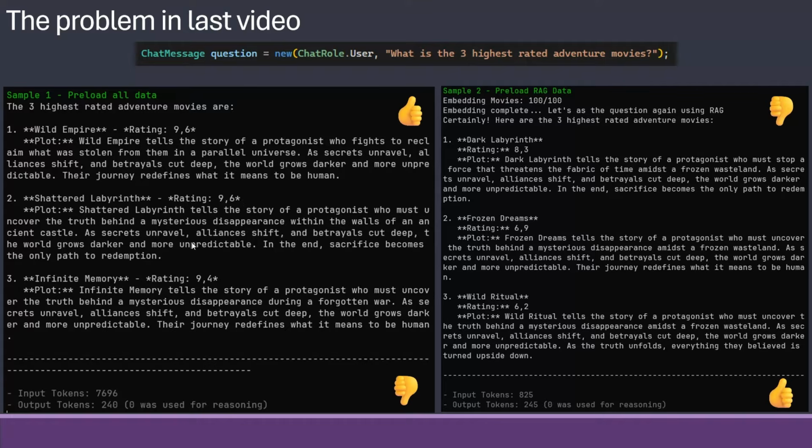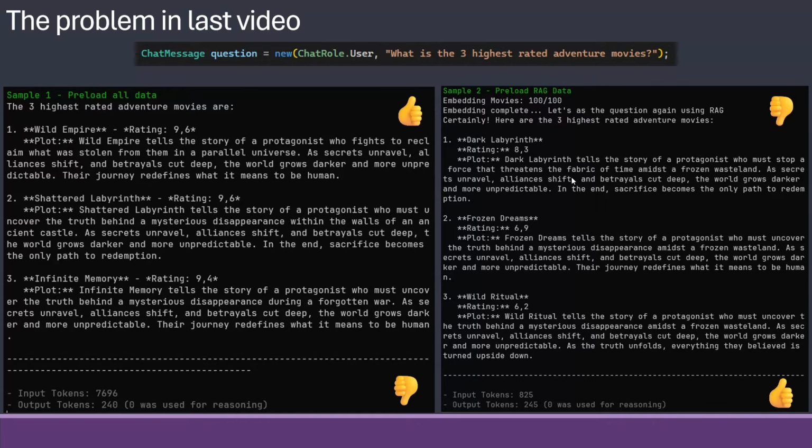And you could argue if I run this multiple times, I might not even get the same here because the question was adventure movies, and none of the data mentioned what an adventure movie is. A movie could be a drama, it could be sci-fi, it could be an adventure movie, it could be a fantasy movie. So sometimes even the AI would give us back different results in sample one. But over here, we got a poorer result because we didn't load up all the 100 movies.